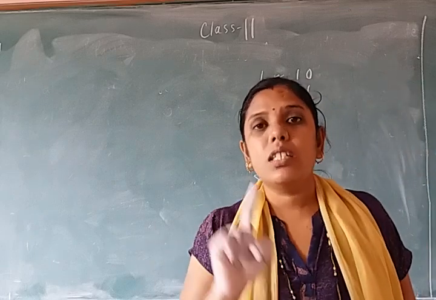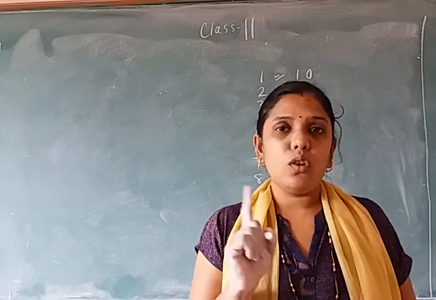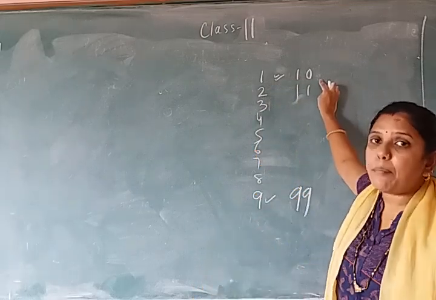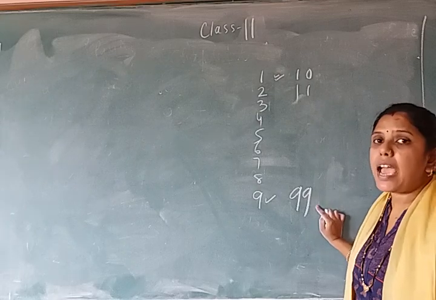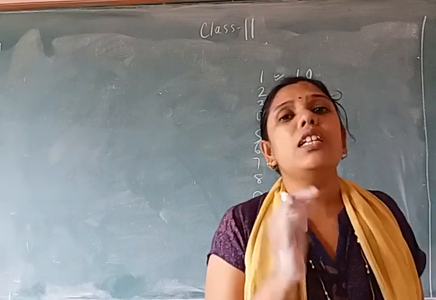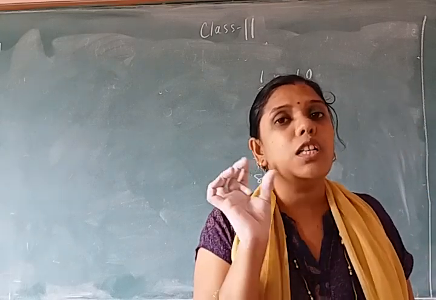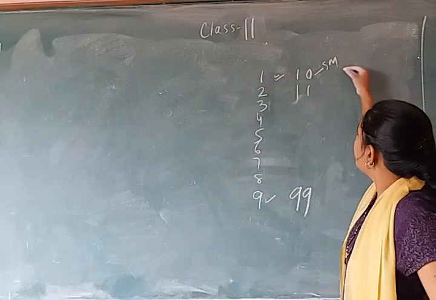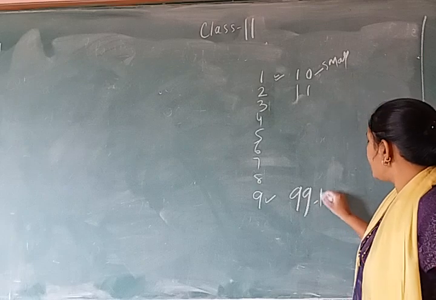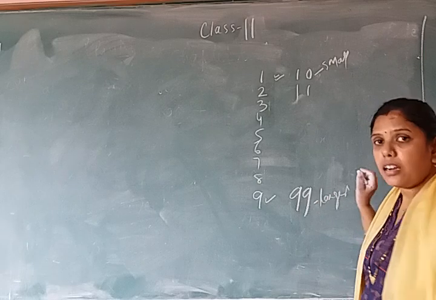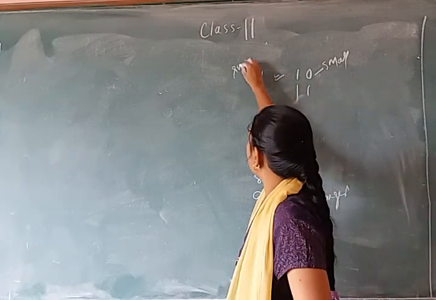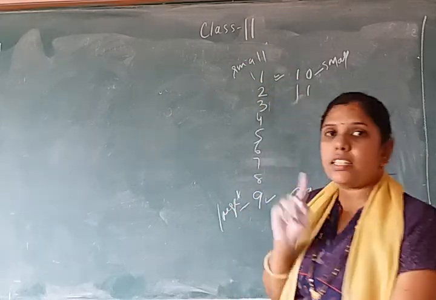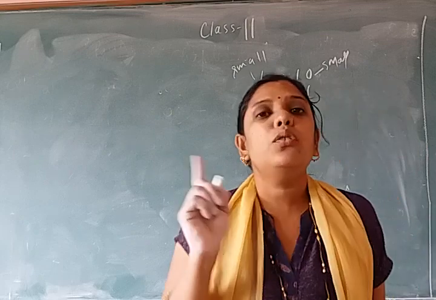2-digit number कहाँ से start होता है? 10 से start होता है और कहाँ पर end होता है? 99 पर. So smallest 2-digit number कौन सा होगा? सबसे छोटा 2-digit number होगा. This is the smallest. Okay, and this is the largest. Clear? This is the smallest and this is the largest. Is that clear?